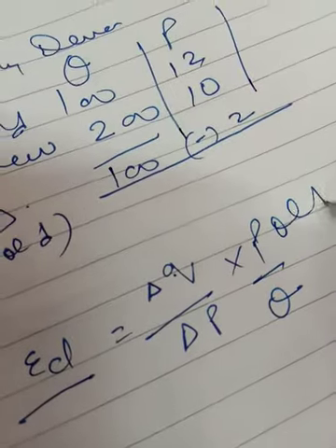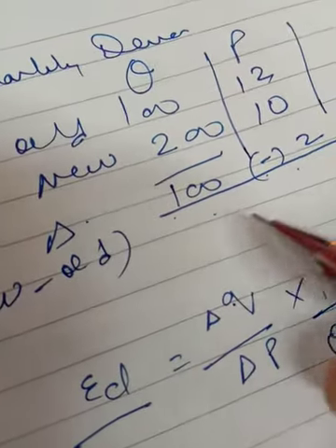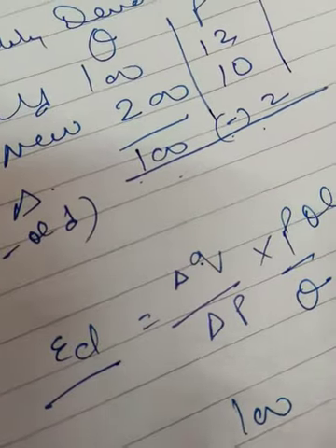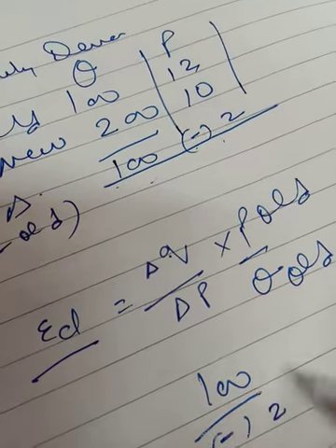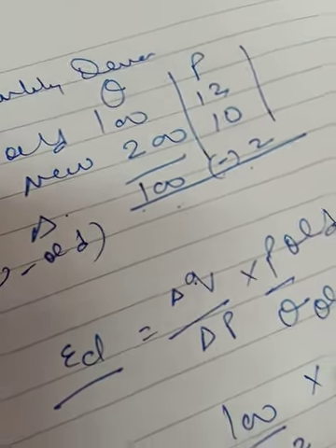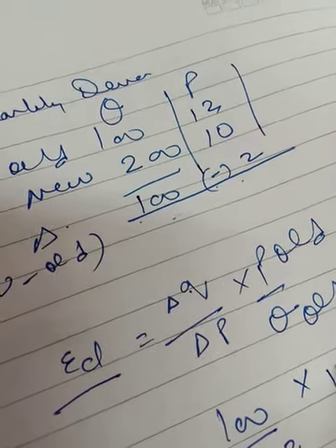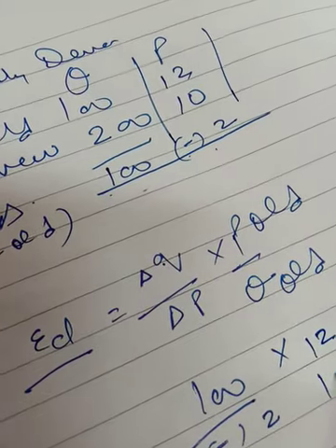P means old P, and Q means old quantity. The change I have just got over there. So change in Q is 100, change in P is minus 2, old P is 12 and old quantity is 100.